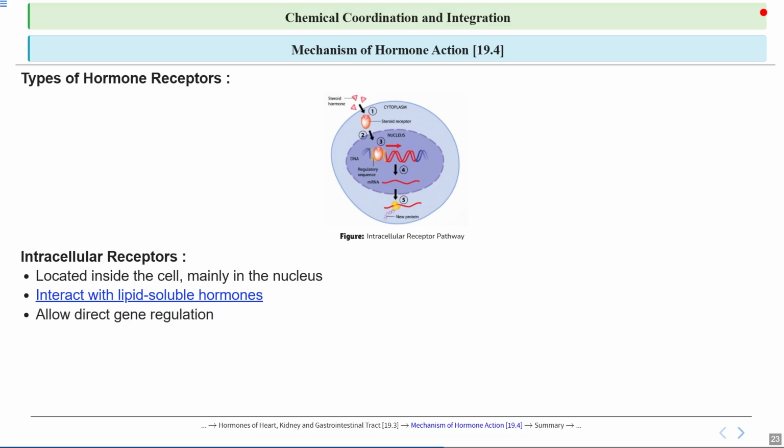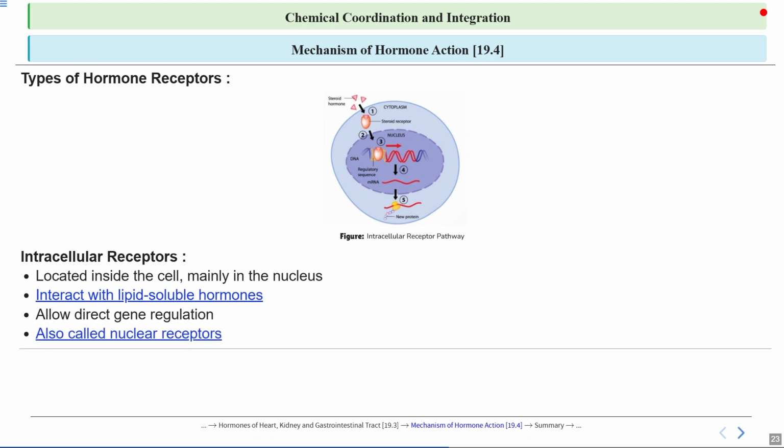So, allow direct gene regulation. Allowing direct gene regulation here refers to the ability of cells to control gene expression without the need for intermediate steps such as the production of regulatory protein. Okay, so this is very important because it highlights how genes can be turned on or off directly in response to environmental signals or developmental cues, enabling precise control over cellular functions and processes. This direct regulation is often achieved through mechanisms like transcription factors binding directly to the DNA or through non-coding RNA molecules that influence gene activity, also called nuclear receptors.